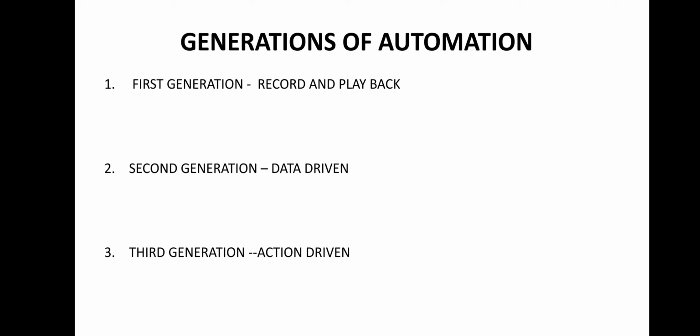So basically we divide these skills or generations into three parts. First generation, record and playback. Record and playback avoids the repetitive nature of executing tests. Almost all the tools available in the market have the record and playback feature. That means whatever tools you have in your company that you are going to use for tests, you will record, and whenever required you can playback later on. So this is the basic fundamental of first generation.